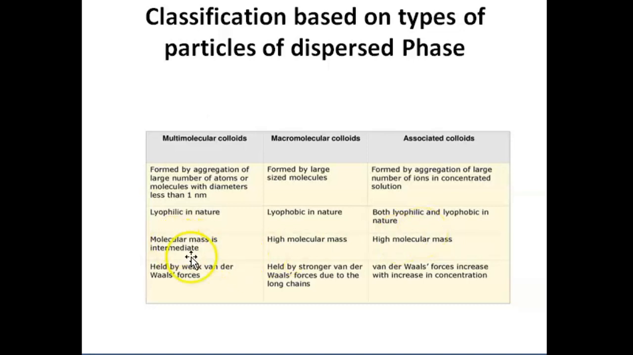Molecular mass is intermediate for multimolecular colloids and high for macromolecular, and high molecular mass is also seen in associated colloids. Multimolecular colloids are held by weak van der Waals forces. Macromolecular colloids are held by stronger van der Waals forces due to the long chain in them, and here the van der Waals forces increase with increase in concentration. So these are the classifications of colloids based on their different properties.